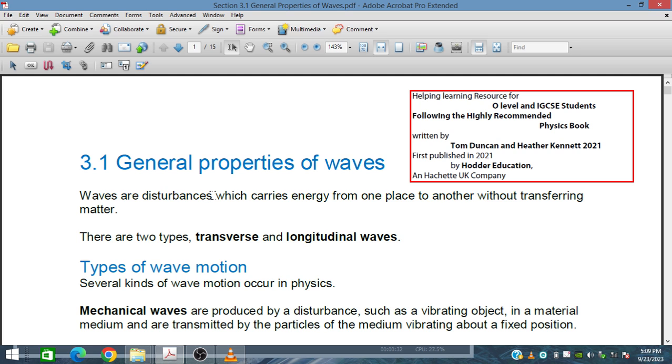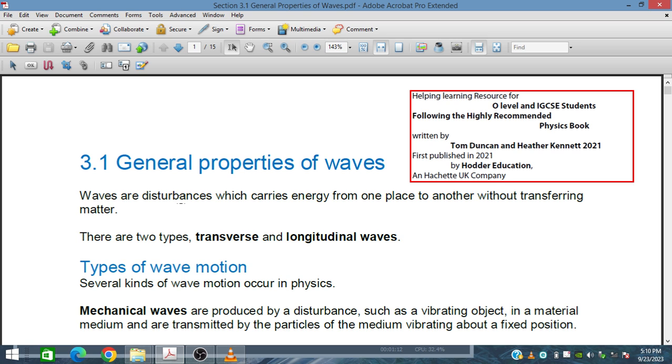Waves are disturbances which carry energy from one place to another. So a wave is considered a disturbance, but it carries energy from one place to the other without transferring matter. So matter is not transferred, but energy is transferred. So there are two types of waves. One is called transverse waves, the other one is known as longitudinal waves.